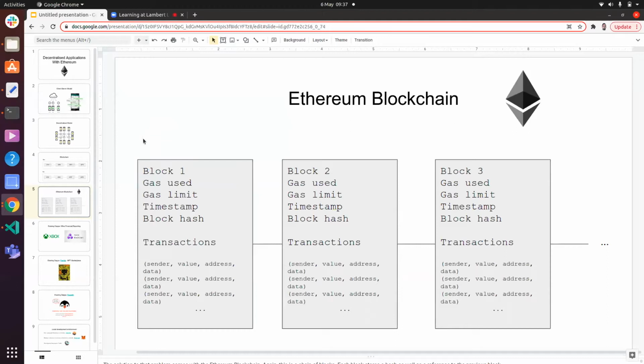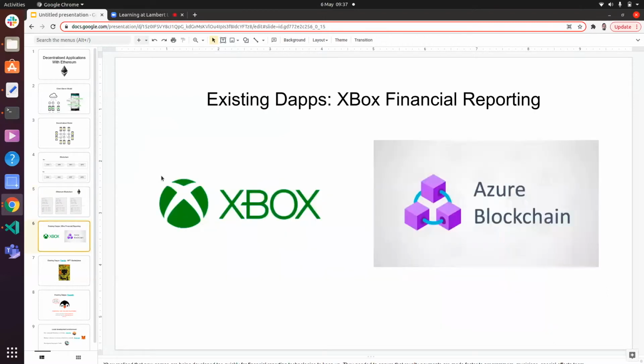So now we actually want to look at some practical examples of decentralized applications which are built on top of the blockchain. And my favorite example is this one. It's Xbox, because Xbox realized that there was a better way to do financial reporting. So games are being developed really quickly, and the financial reporting technologies weren't able to keep up.